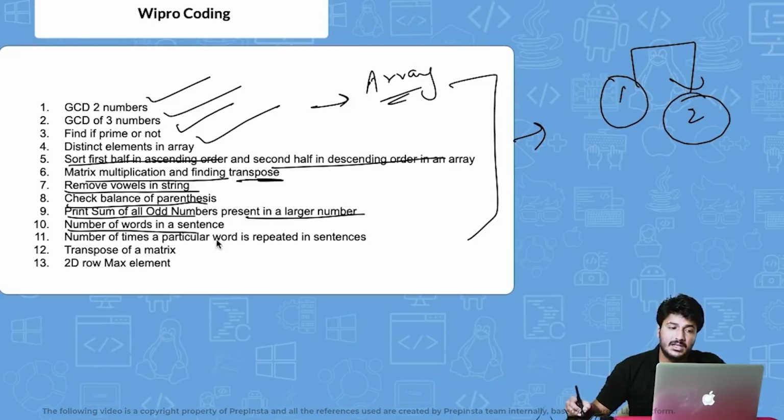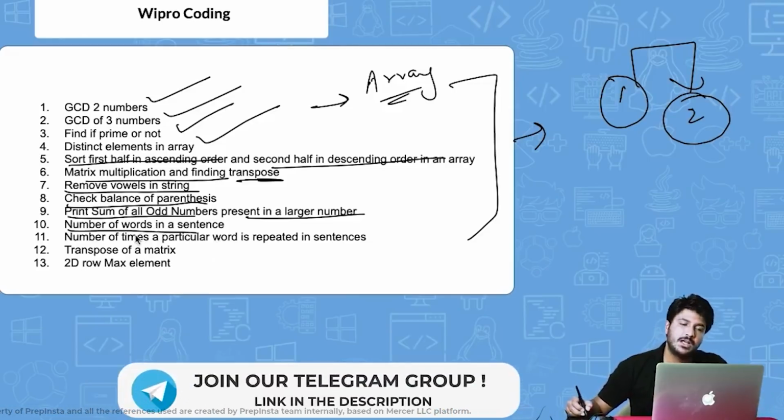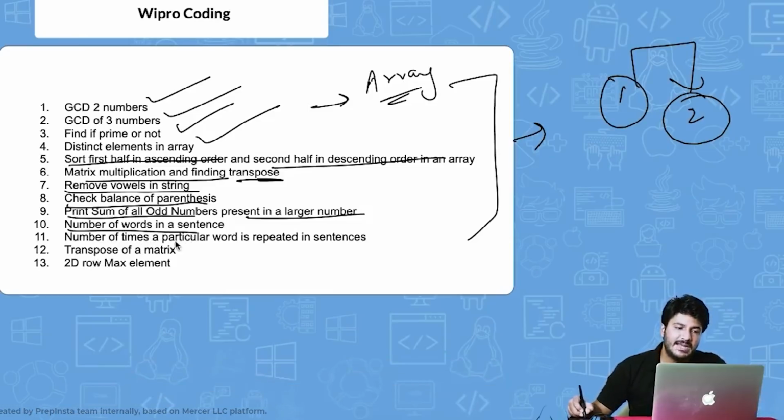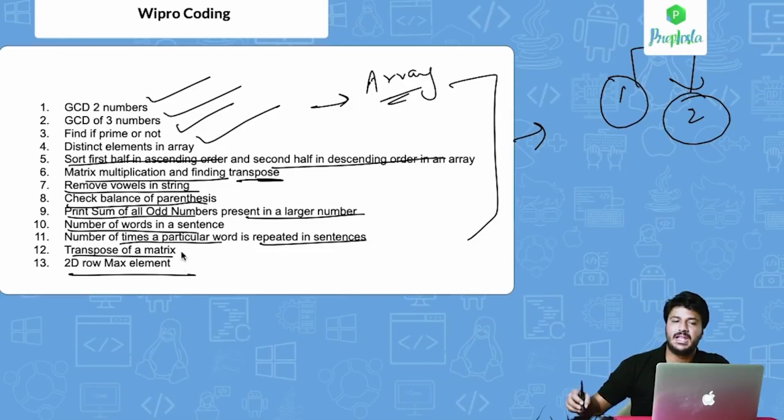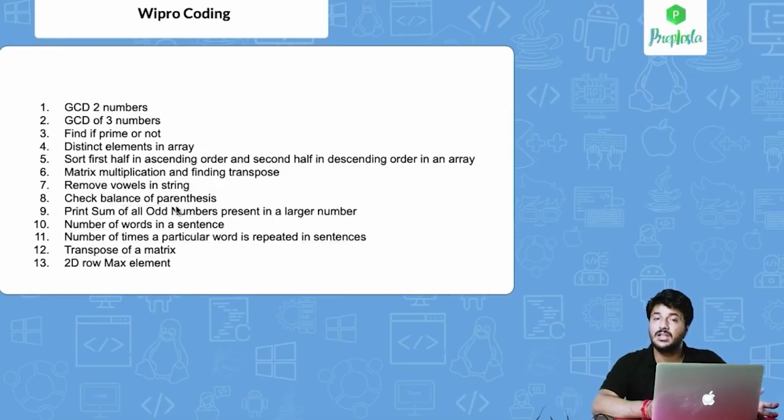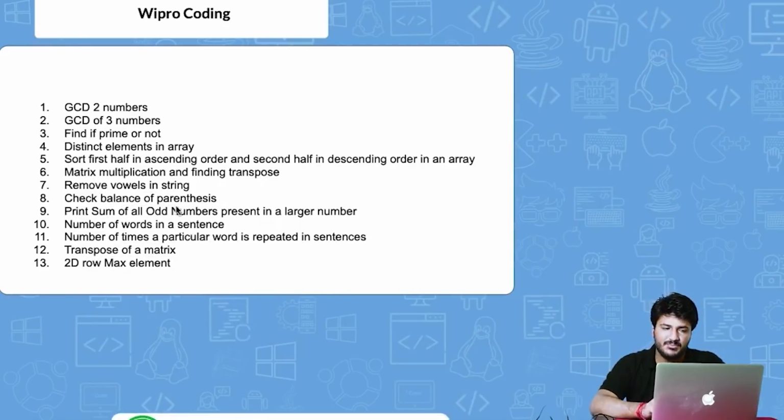Number of words in a particular sentence: they'll give you a particular string and ask you the number of words in it, so you count the words. Number of times a particular word is repeated in a sentence, transpose of a matrix, and the 2D row maximum element. These are the programs. Apart from that, there are more important programs that we have posted on our Wipro coding page on the Prepinsta website.